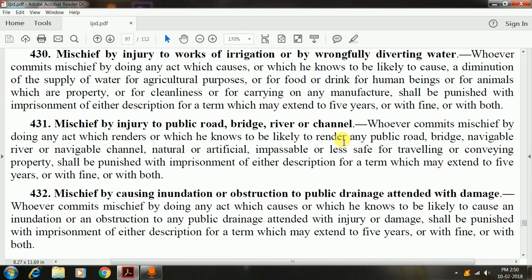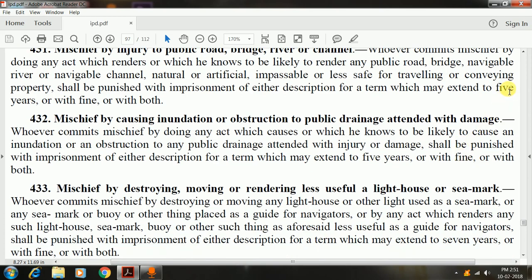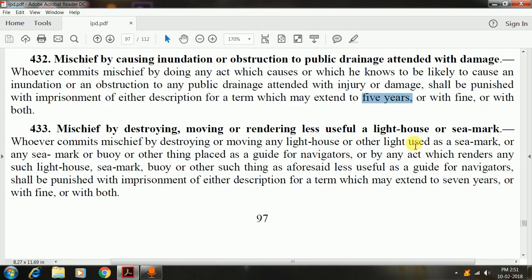Now, mischief by injury to public road, bridge, river and channel. Again, this is also punishable with an imprisonment which can extend to 5 years or fine or with both. Mischief causing inundation or obstruction to public drainage attended with damage. So again, another kind of mischief, extended up to 5 years, or fine, or with both.